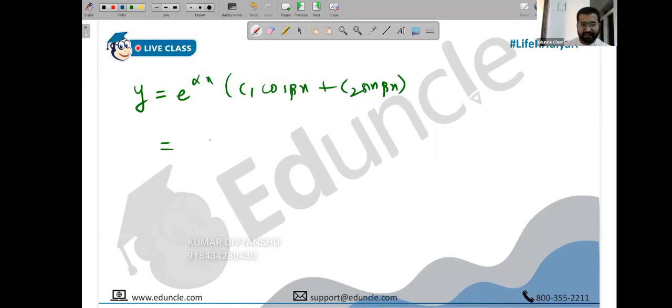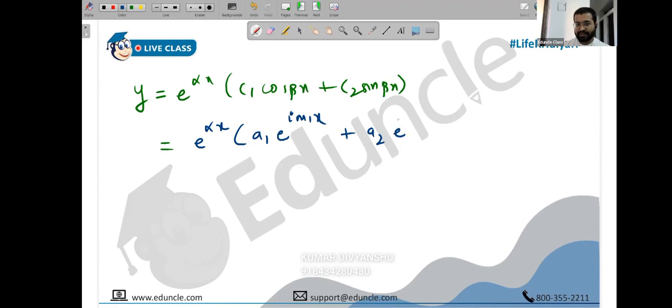So I'll just rewrite. The second formula that I wanted you to write is e raised to alpha x, and that is some random constant a1 which is not connected to c1, e raised to i m1 x plus a2 e raised to minus i m2 x. Not m1, it was beta: e raised to i beta x plus e raised to minus i beta x.